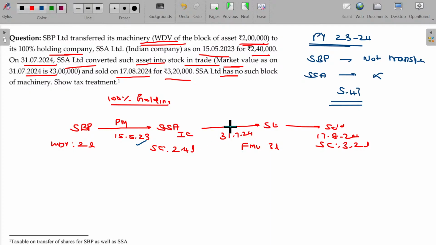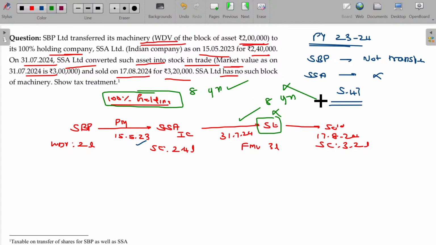But two conditions should be satisfied. Condition one: this 100% status should be maintained for 8 years, and the asset should not be converted into stock in trade for 8 years. The first remains intact, no problem, but this one is violated. As one of the conditions is violated, automatically what happens? Section 47A will be attracted.